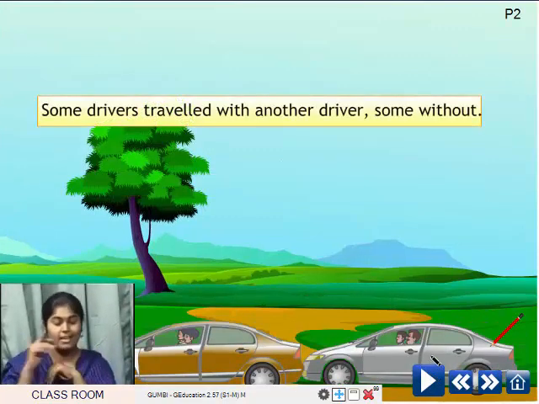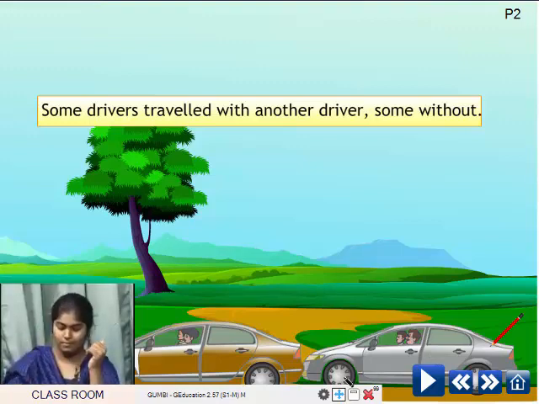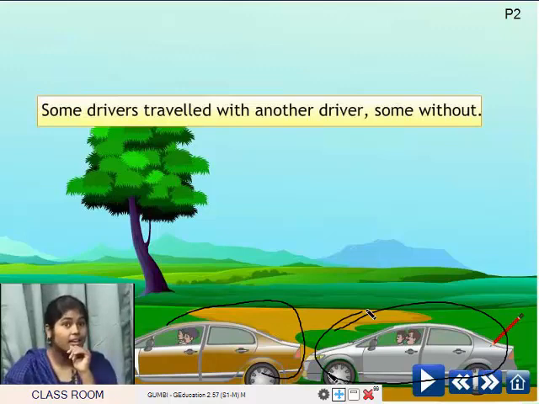Now, some drivers travel with another driver, some without. So in some cars, there were two people along with the driver, another driver to help him or her. And in some cars, there was only one person who was driving. So on the screen, you can see two cars, right? And how many drivers are there here?